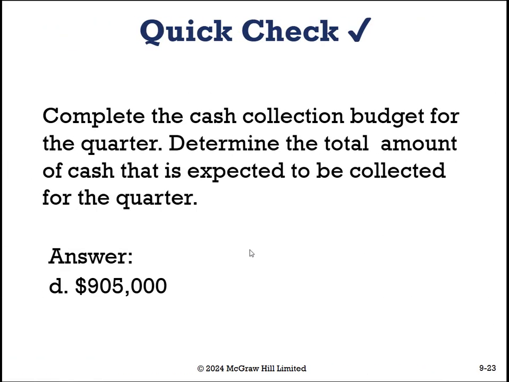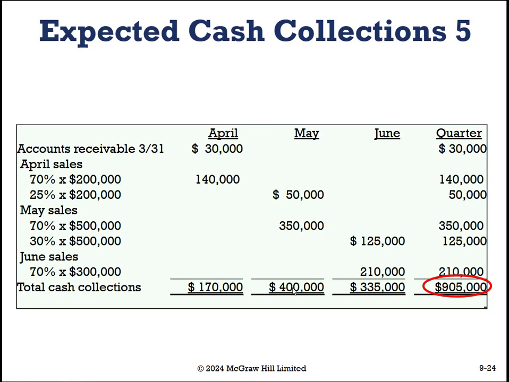All right, welcome back. If you said D, 905, you would be correct. Let's take a peek at this. Okay, so we left off right here where this should have said 25%, but the math's still maths, so don't you worry. 0.25 times 500 equals 125. And then we have the last thing, June. We got 70% of the sales in June. We have 210,000. And so then we can get our waterfall. We add up all of our awesome cash to get 905 cash collected. All right. And that's the first of 10 steps. I said caffeine. Let's go to the next.